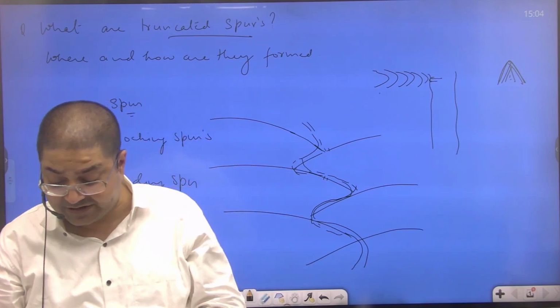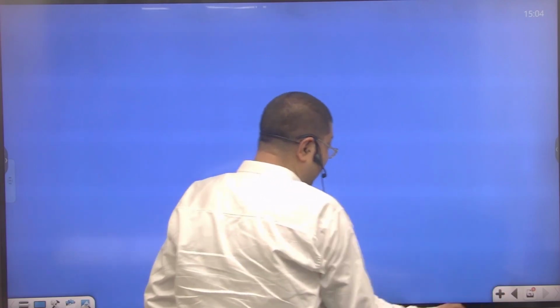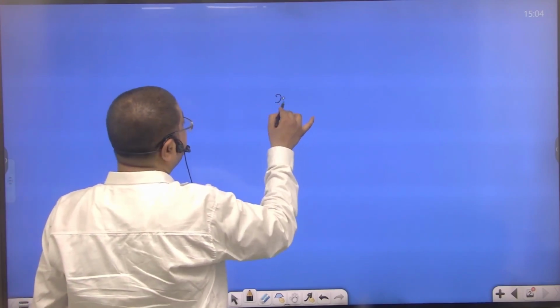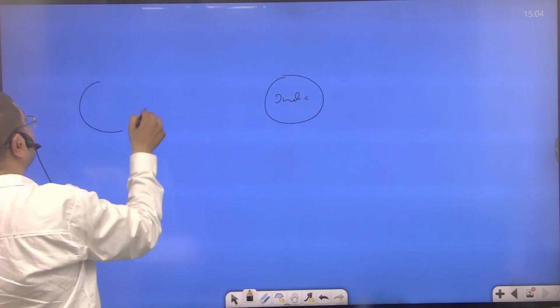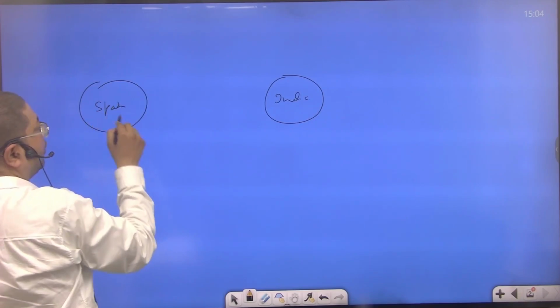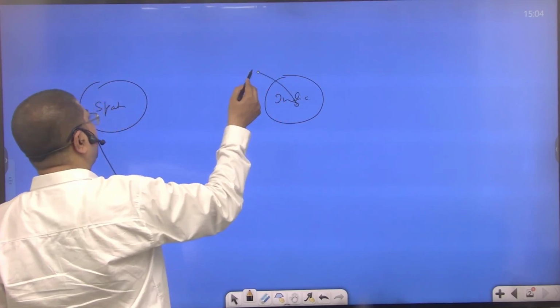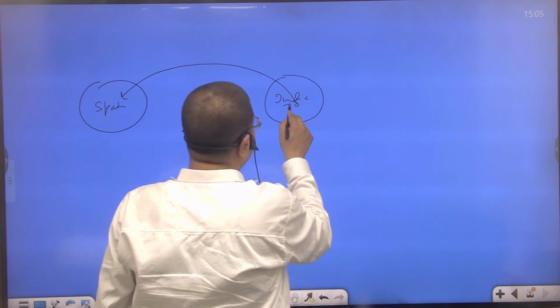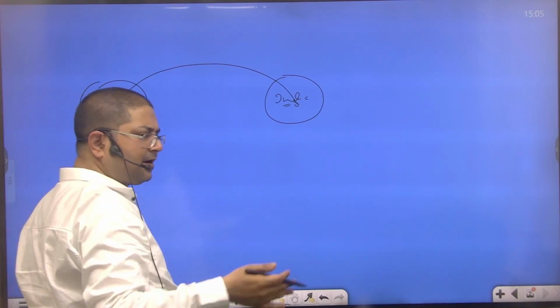What is transnationalism? Basically, what are transnationals? Suppose this is country India, this is some other country, suppose Spain. When a person moves from one country and crosses the international border and enters into another country, a person is leaving his country, crossing the international border, and entering into another country.